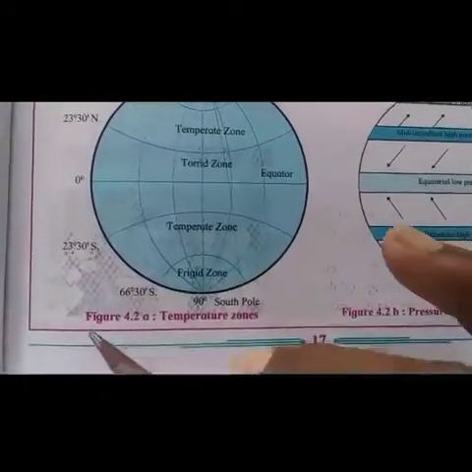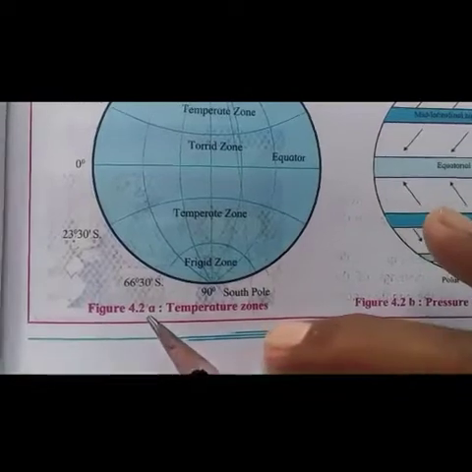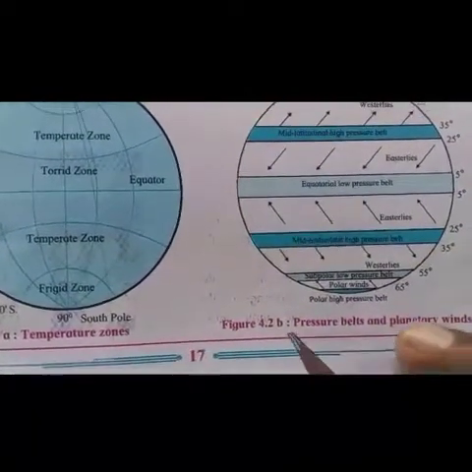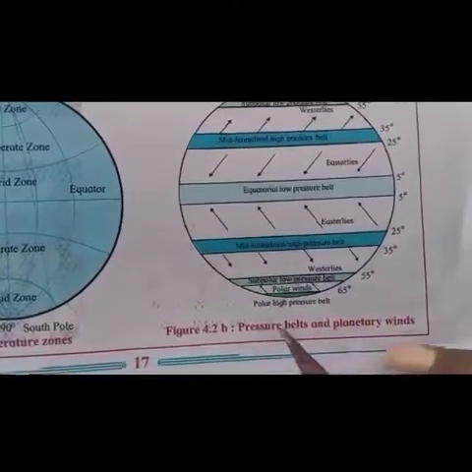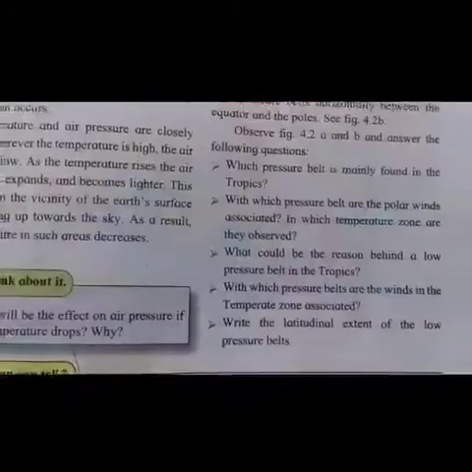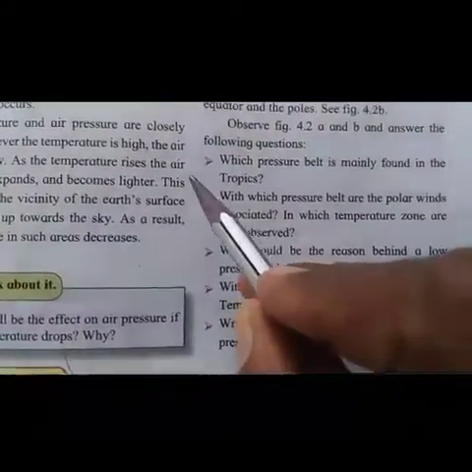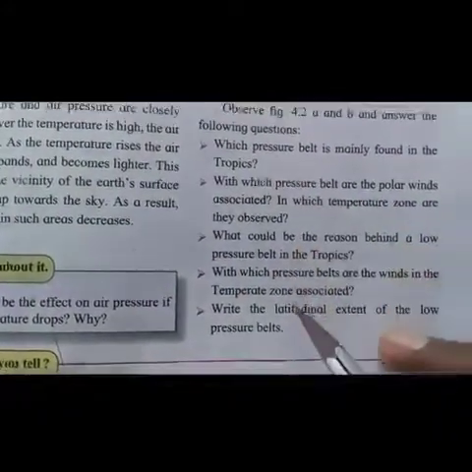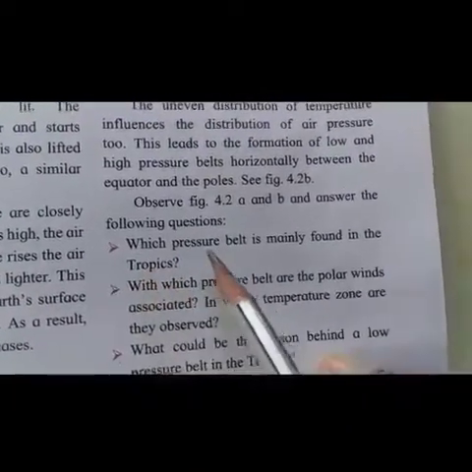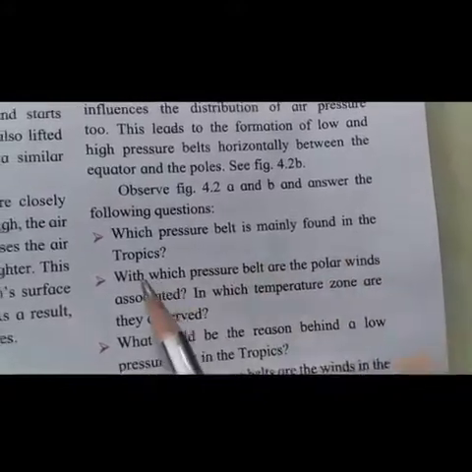And now observe figure number 4.2a temperature zones and 4.2b pressure belts and planetary winds, according to the given questions. First question, which pressure belt is mainly found in the tropics?